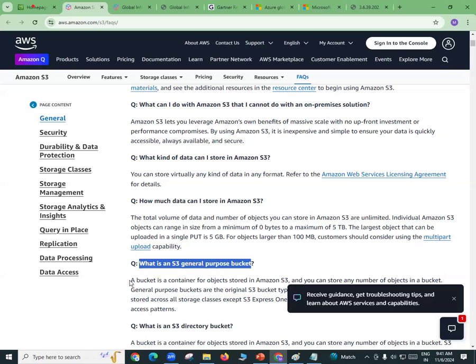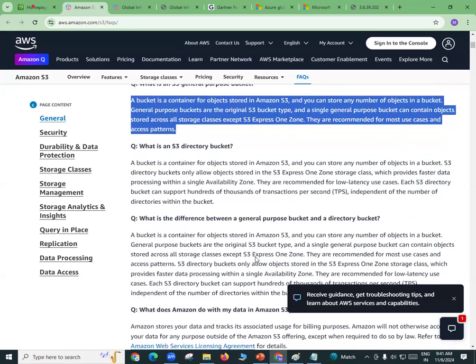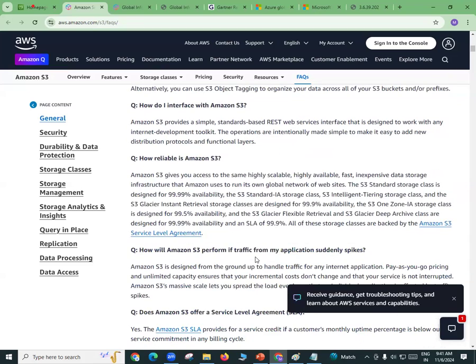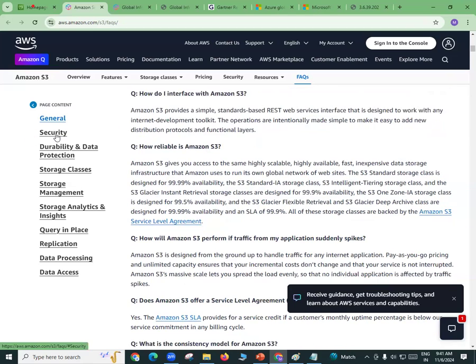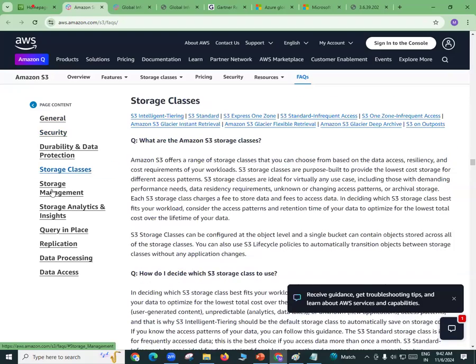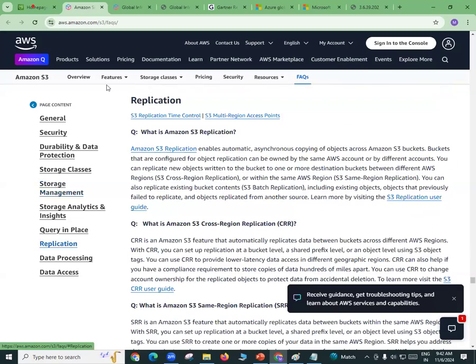Once you finish that, if you go and read this definition once or twice, you will be in a better position to answer that question in an interview. So these are the FAQs. These are the same questions you will get in your interviews. Got it? For every service, we have all these things. In coming classes, we will see how to provide security, how to select our storage classes, how to provide storage management, and how to do replication. All these things we need to see when we go